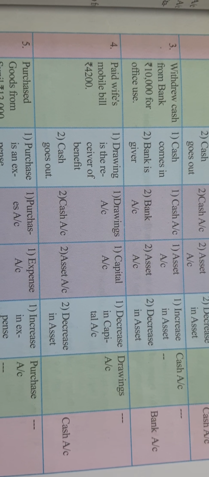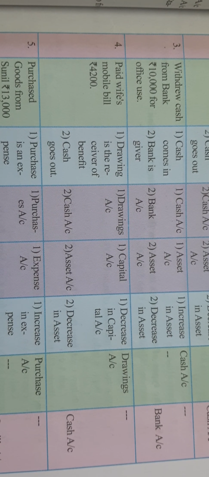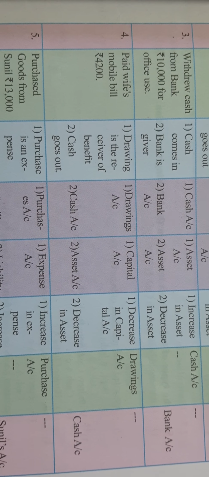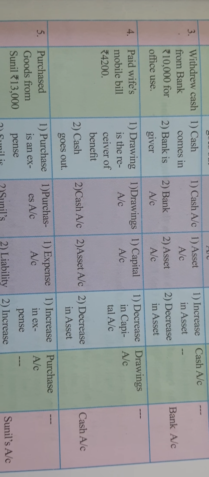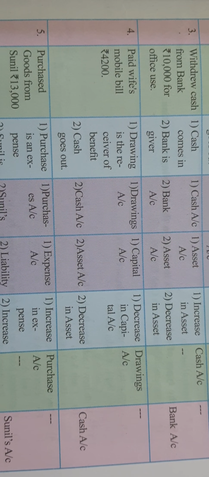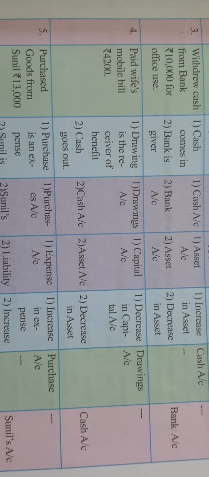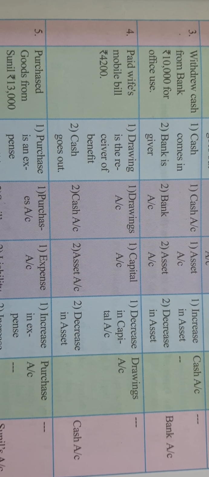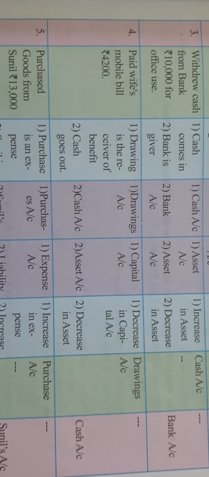As cash comes in, we will debit the cash account. Then the bank account, a personal account: debit the receiver, credit the giver. So bank is the giver, so we'll write here bank account credited, right? Now see the next one, paid wife's mobile bill rupees 4,200, right?